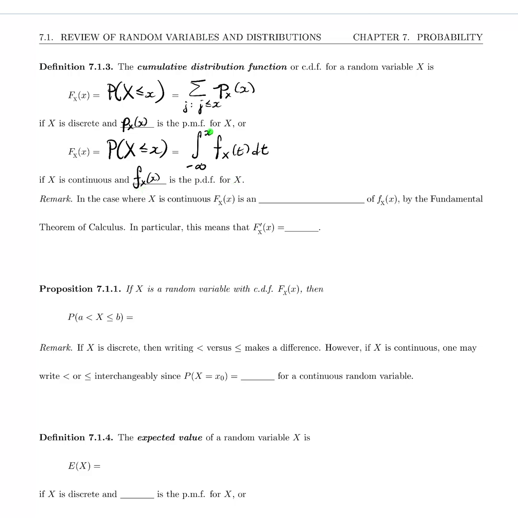Notice the difference. Little x is up here, that's a value of x. This is big X, the random variable X. My t is a dummy variable, so I could have written anything in here.